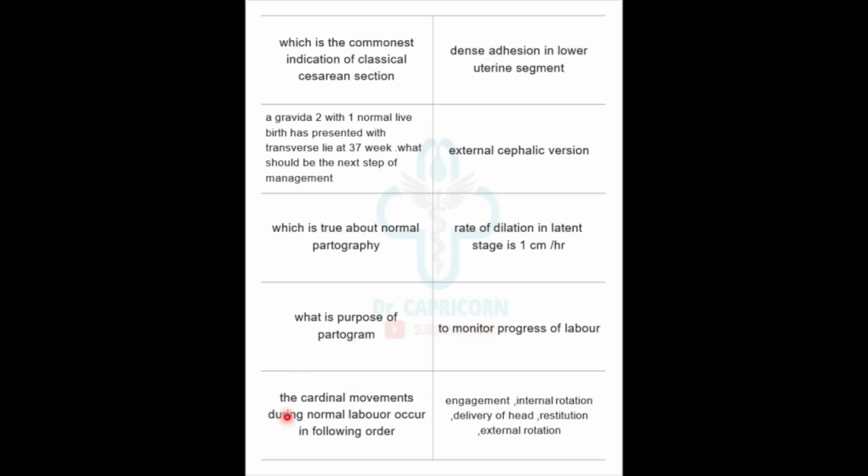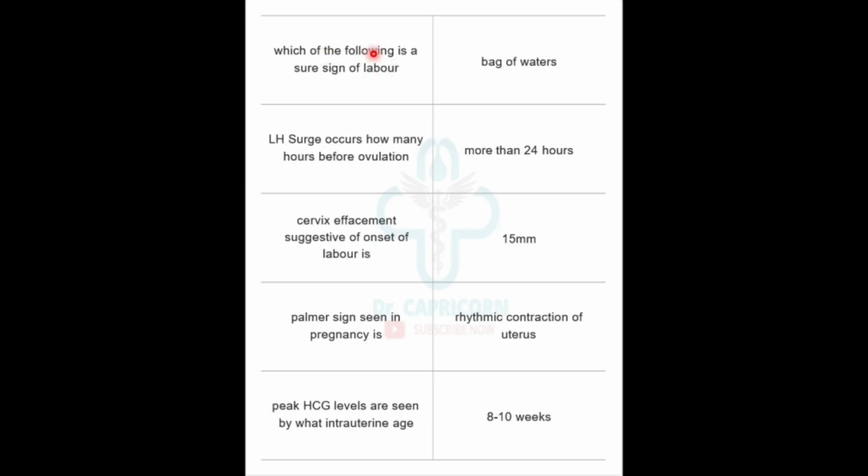The cardinal movements during the normal labor occur in following order: engagement, internal rotation, delivery of head, restitution, external rotation. Which of the following is a sure sign of labor? Bag of waters. LH surge occurs how many hours before ovulation? More than 24 hours. Cervix effacement suggestive of onset of labor is 15 mm. Palmer signs seen in pregnancy is rhythmic contraction of uterus. Peak hCG levels are seen by what intrauterine age? 8 to 10 weeks.